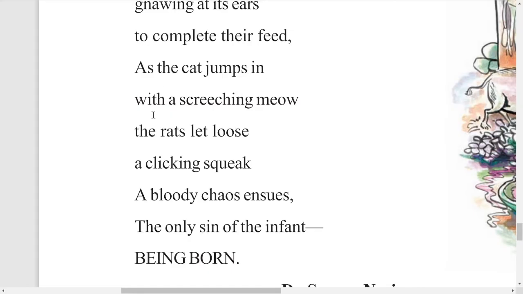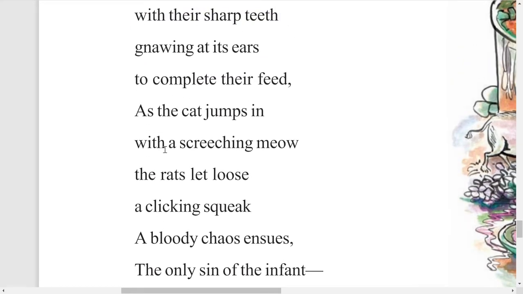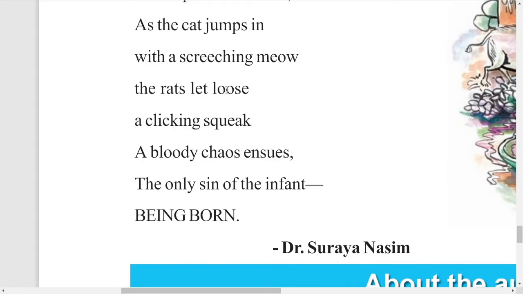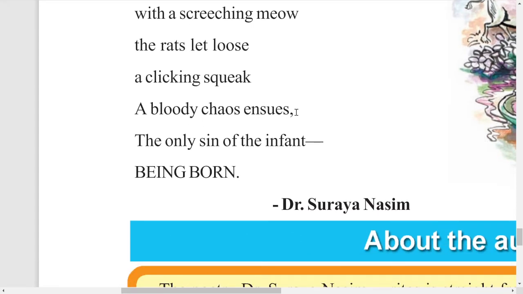As the cat jumps in with a screeching meow, the rats let loose a clicking squeak. Clicking squeak in the sense like immediate jump from there. So as these rats were trying to eat this baby, immediately there was a jump. Whose jump was that? That was the jump of a cat. So when the cat was there with a big meow, okay, screeching meow in the sense, how the cats make that sound, meow sound, right? So it is like screeching sound. So as soon as it was there, immediately the rats let loose the clicking squeak in the sense, immediate jump from there. A bloody quaz ensues.